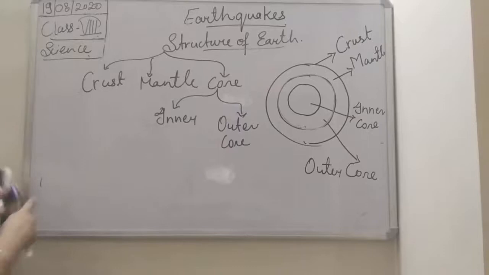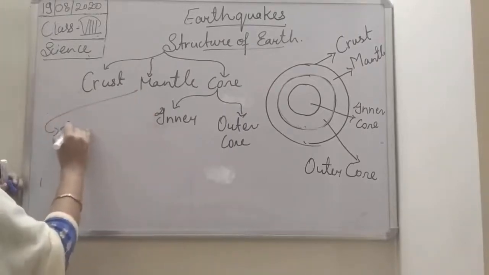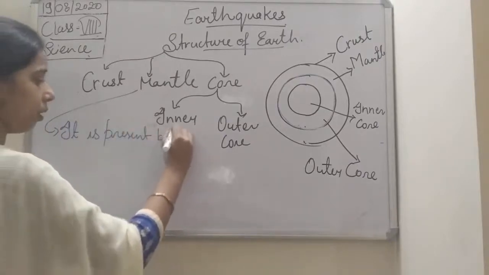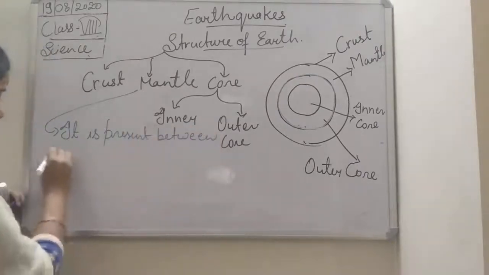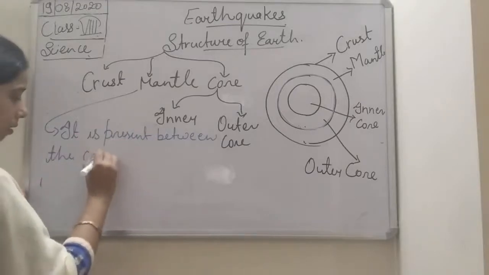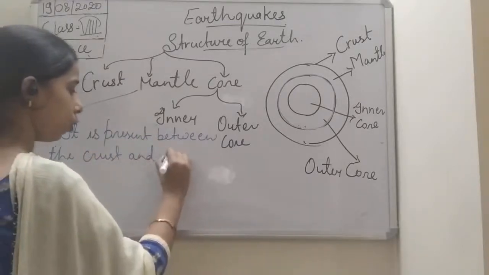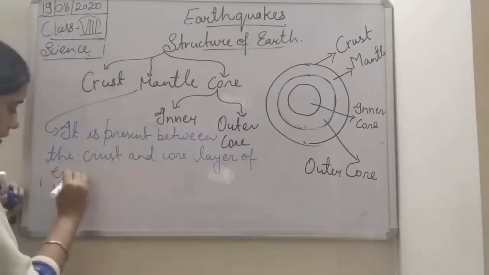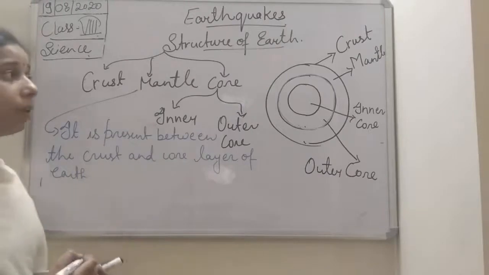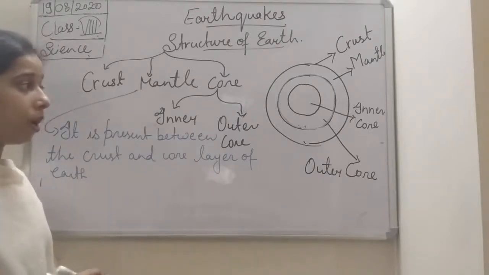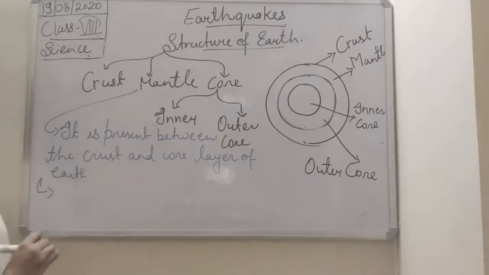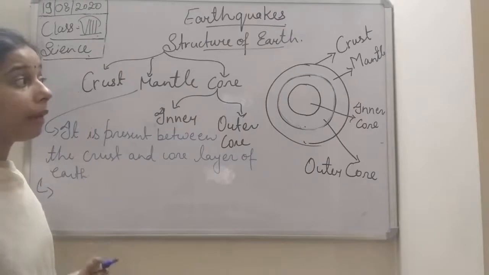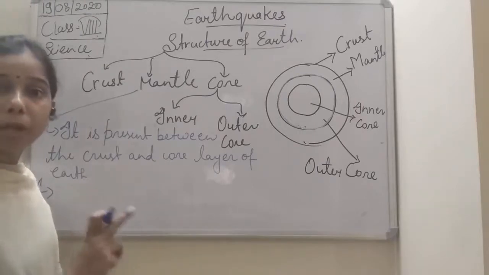So it is present between the crust and core layer of the earth. So basically it extends between the crust and the core. Now if we talk about the thickness of the mantle, students, it extends about 2900 km below the crust.